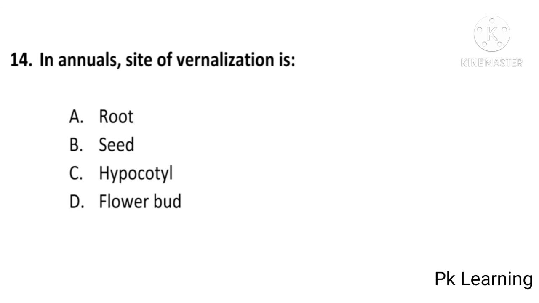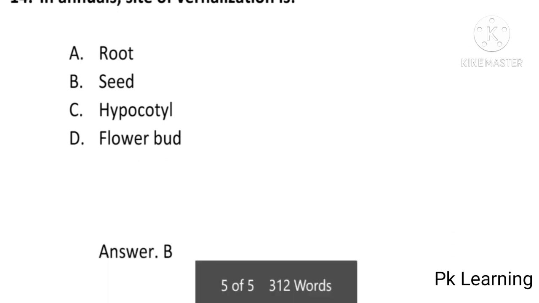In annuals, the site of vernalization is root, seed, hypocotyl, or flower bud? And the answer is B, seed. In annuals, the site of vernalization is seed. B is the correct option. And next question is